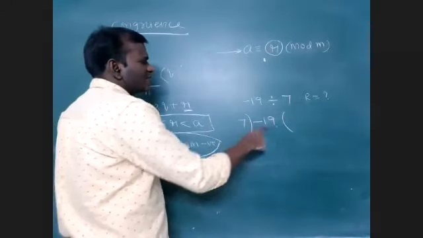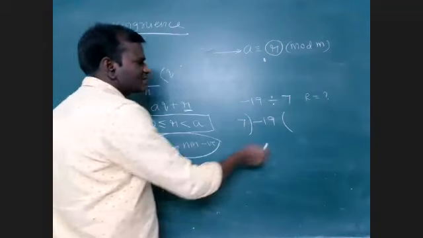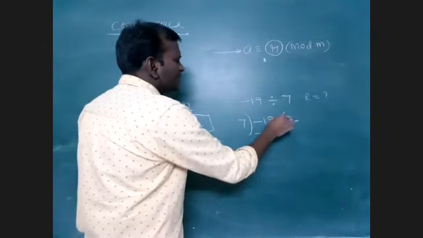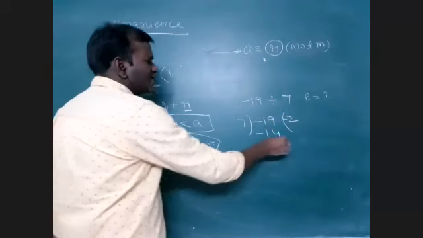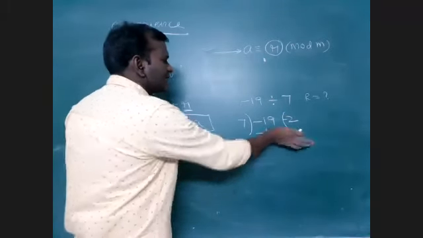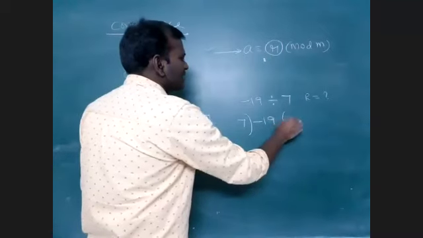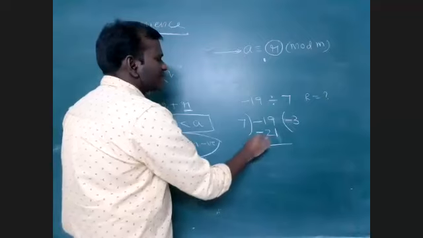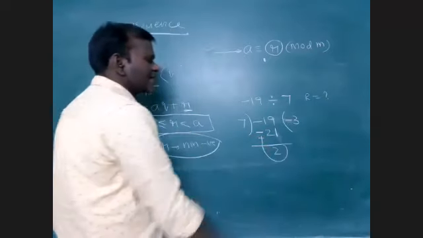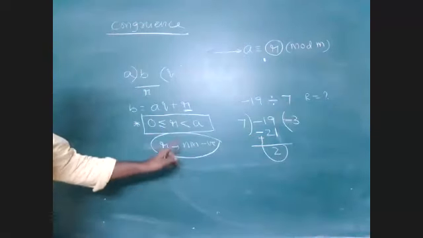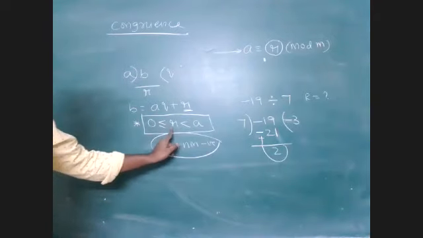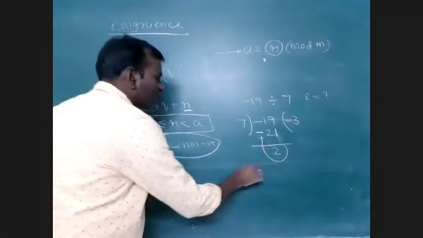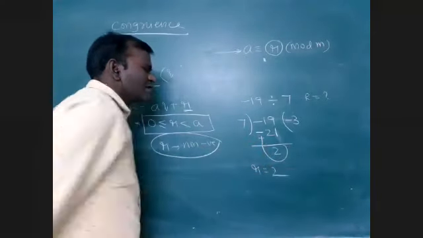Instead of 2, actually I want to subtract here, am I right? So 2 times 7, minus 14. If I take 3 times, that means minus 21, I will get here. So if I subtract, the sign will change and 2 will be the remainder. Is the remainder condition satisfied or not? Remainder is non-negative first, and this is also less than the divisor. Hence the remainder is equal to 2. Absolutely no doubt.